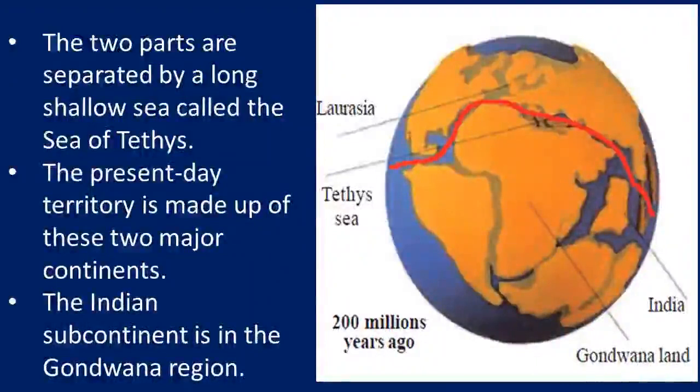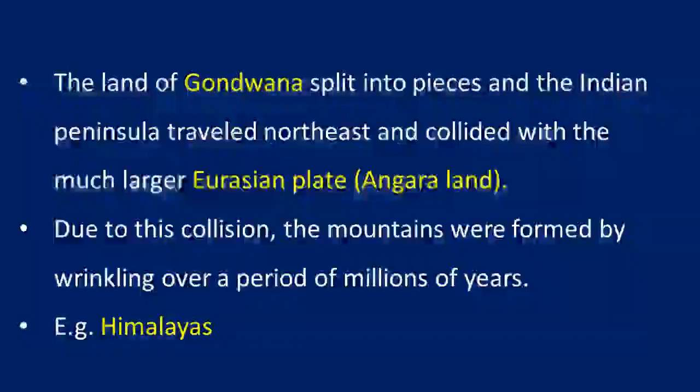Especially the Indian subcontinent is in the Gondwana region, which means towards the southern side. The land of Gondwana split into pieces, and the Indian peninsula travelled northeast and collided with a huge body much larger than Gondwana. It is the Eurasian plate, Angara land.